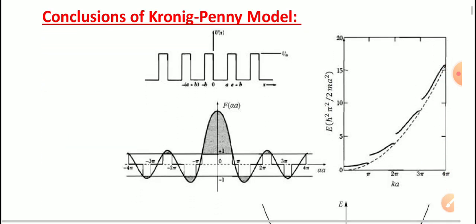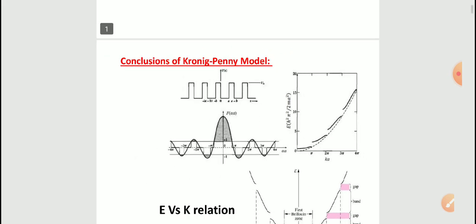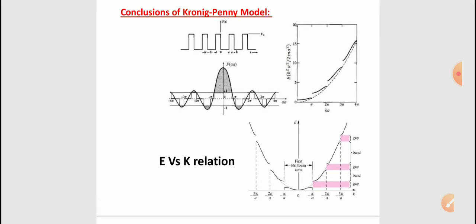From our previous lecture, we understood that the Kronig-Penney model leads to the formation of energy bands. It means the Kronig-Penney model proved that energy is not continuous, energy is discrete. So there are some energy levels which are called allowed energy bands, and there are some other energy levels which are called forbidden energy bands. That was shown by the Kronig-Penney model in its E versus K diagram, as shown in the figure here. So from this model, it has been concluded that the energy levels that exist in materials are discrete.